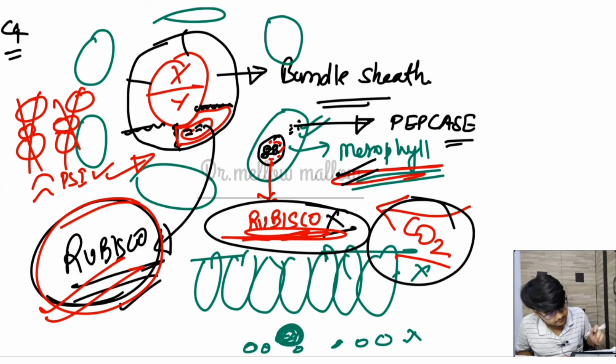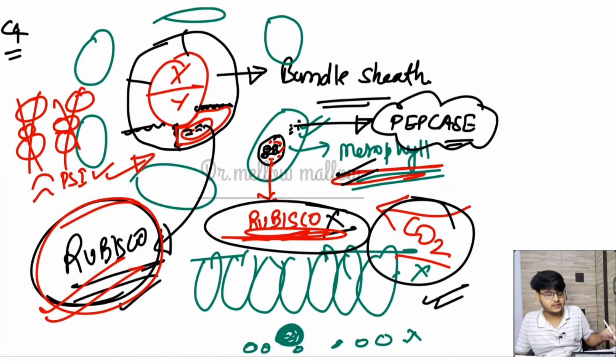Okay, but majorly CO2 will be there, and this PEPcase enzyme is carrying the CO2 molecule, which will be in the diffused form, that is the bicarbonate form, and that will bind to what? It will bind to PEP.